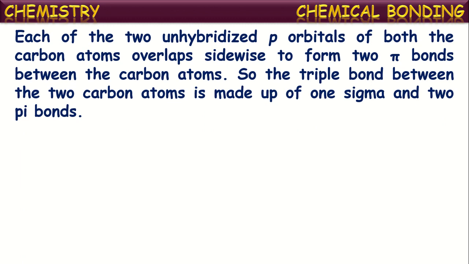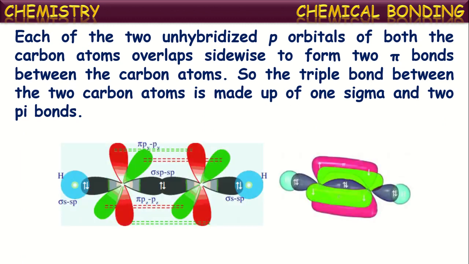Now the two unhybridized p orbitals of each of the carbon atoms overlap sideways to form two pi bonds between the carbon atoms. We said these two p orbitals are unhybridized, 2px and 2py. For each carbon atom there are two p orbitals with single electrons.